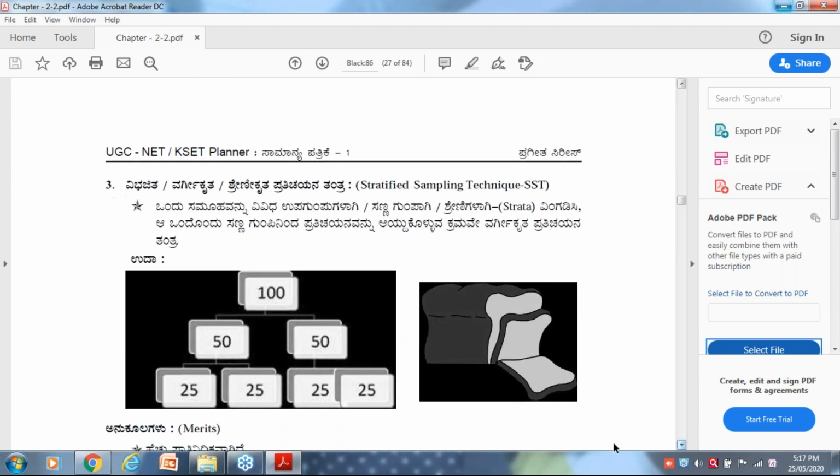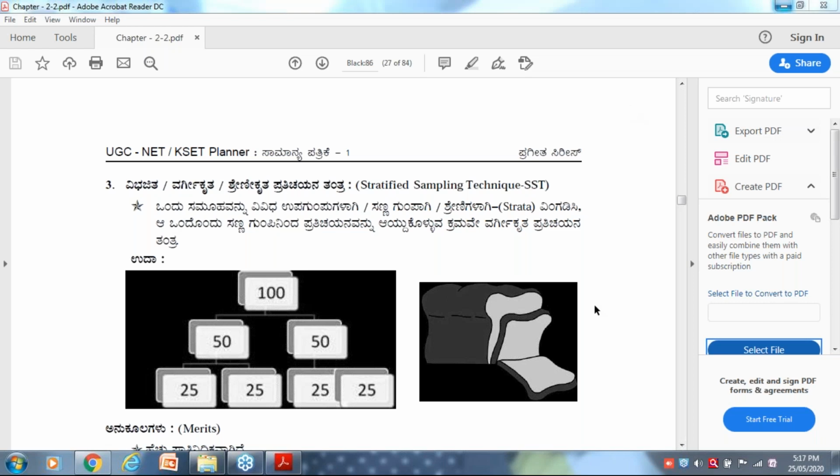Later comes stratified sampling technique. It's very important. Please remember, when you go to a bakery, the baker is going to cut your bread. If you ask for 1 pound of bread, nowadays there is a machine, but before that he used to cut with a knife. Similarly, in stratified sampling, strata means small groups.